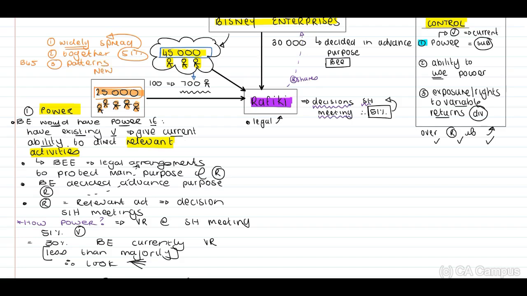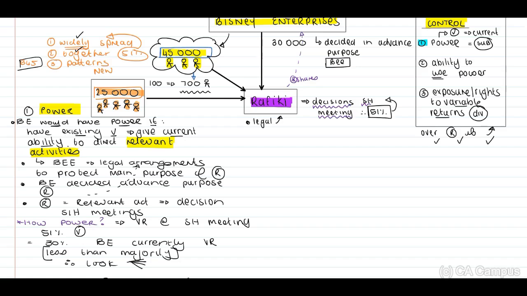Therefore, to be honest, when I work through this, I've only identified widely spread and that they will have to work together to be able to vote. And then B45 is in terms of prior year patterns. Therefore, when we look at this, guys, do you think that there is a possibility? Yes, but it's low.